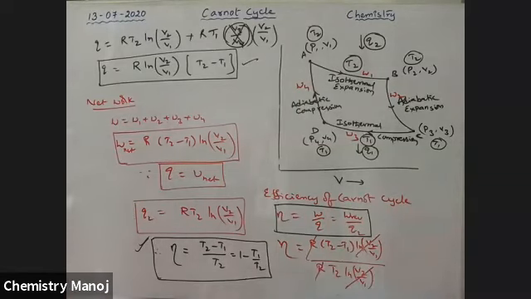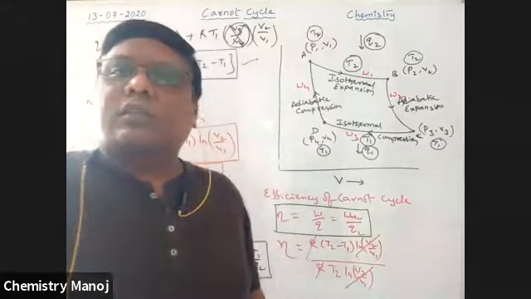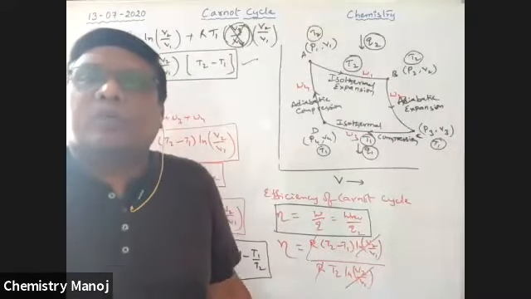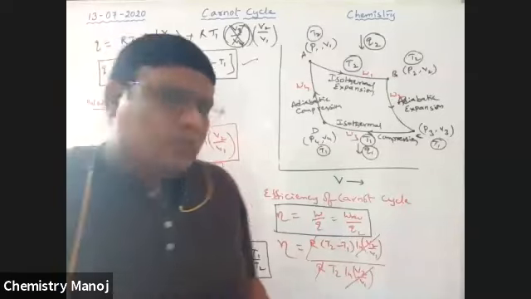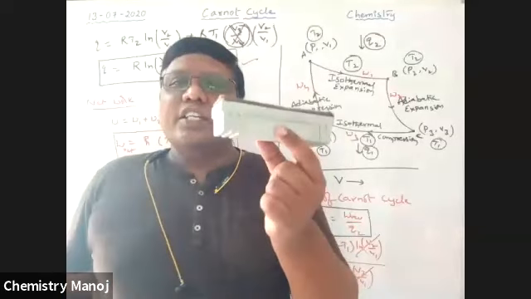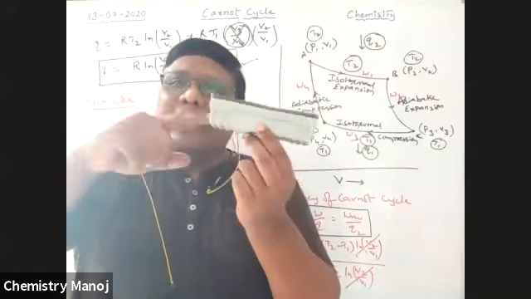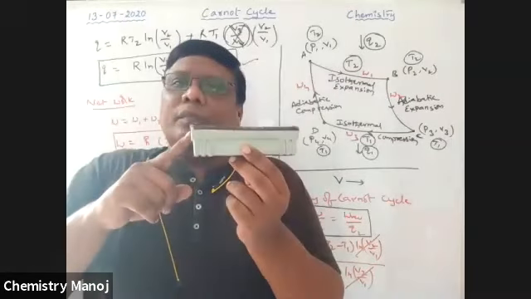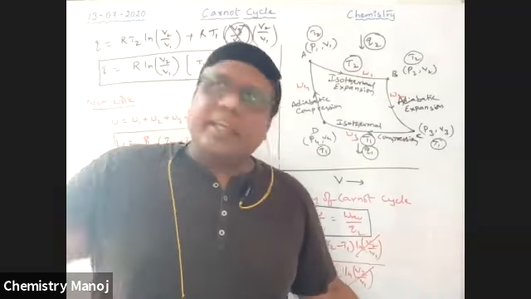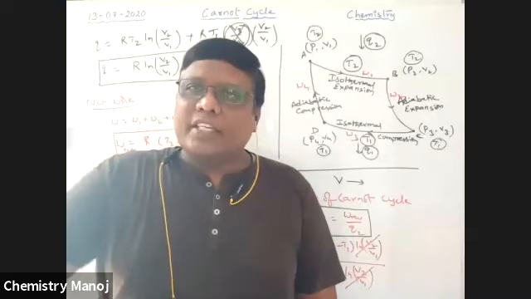See my dear boys, this is the engine. I apply some heat energy to this. For example, a fan is there, and some electrical energy is supplied.